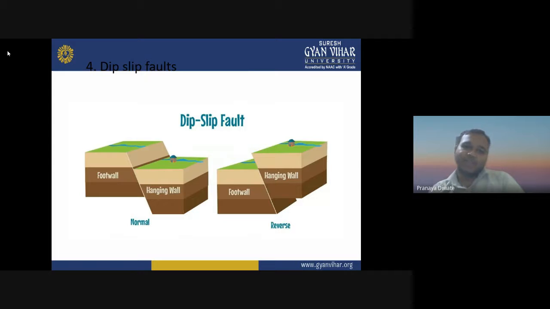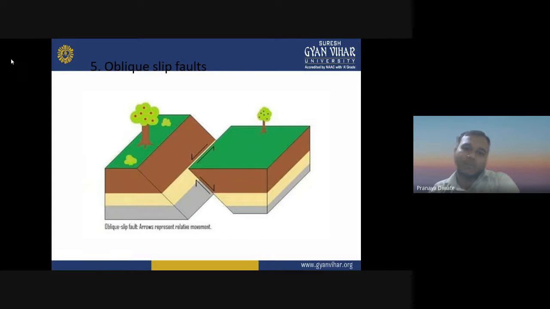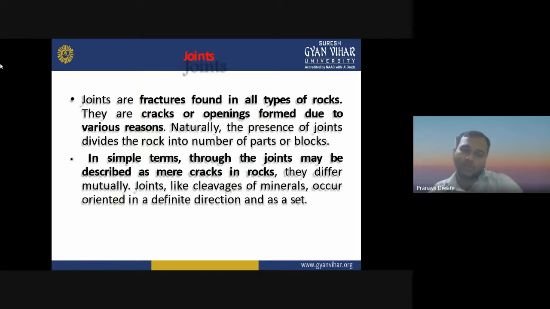Then we have a dip slip fault. So what is the dip slip fault? We have a foot wall, and that is a hanging wall. So an oblique fault is when you have a slip fault. A slip fault is also called an oblique fault.